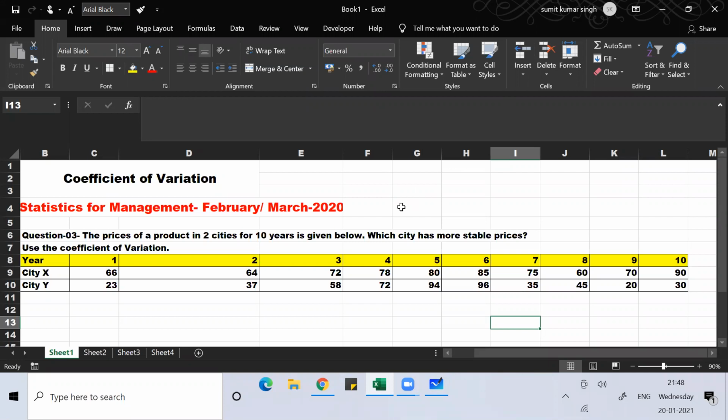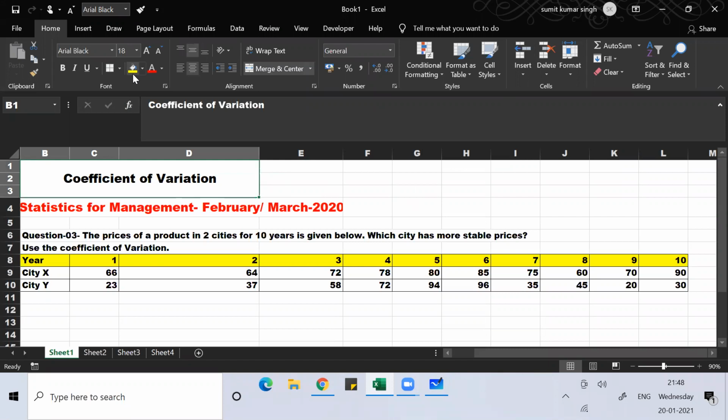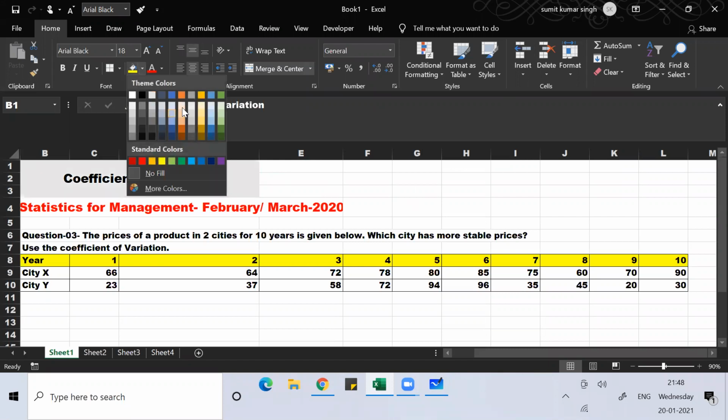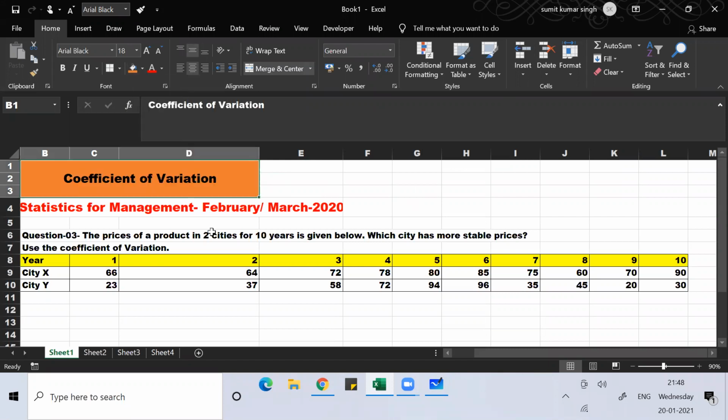In this class, I'll discuss the question which came in the year February March 2020. This question was of 5 marks, and it is about coefficient of variation. I believe you have the basic knowledge about what the coefficient of variation is all about.